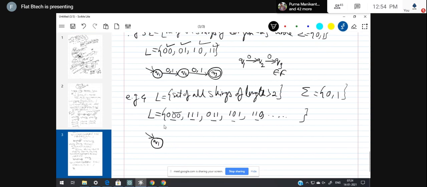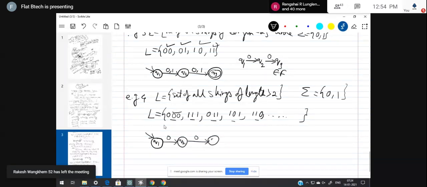If you want, you can keep on following Q0, Q1, Q2 like that. 0, Q2, 0, Q3, and then final state Q4. 0. So this is being accepted, 0, 0, 0, because the last is the final state, hence being accepted.